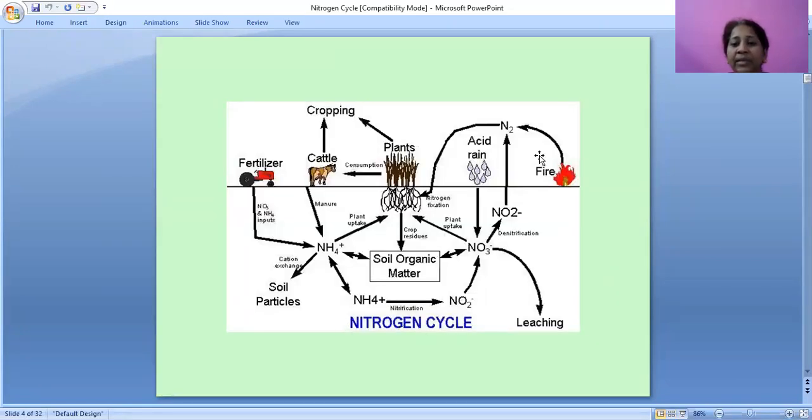Coming to the cyclic form, in this diagram, this is fertilizer. Next, cattle, cropping.